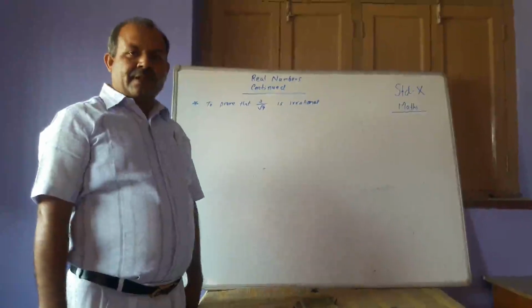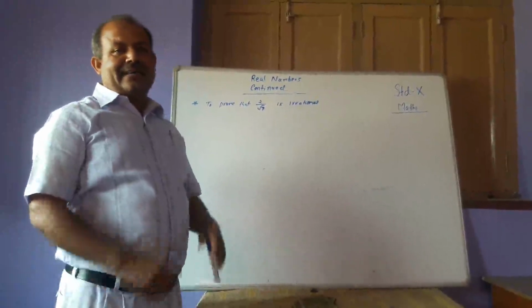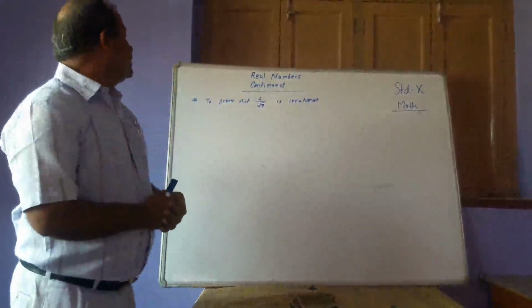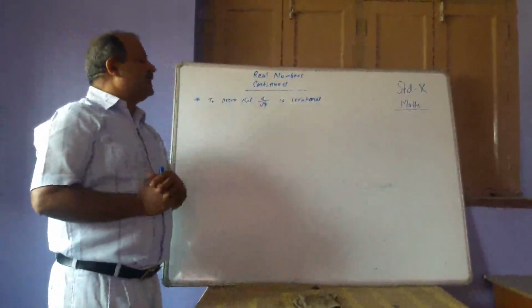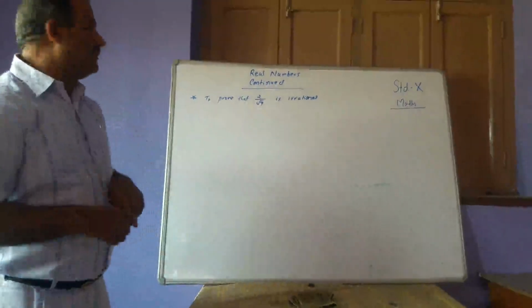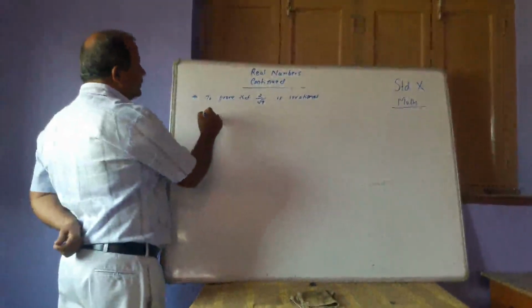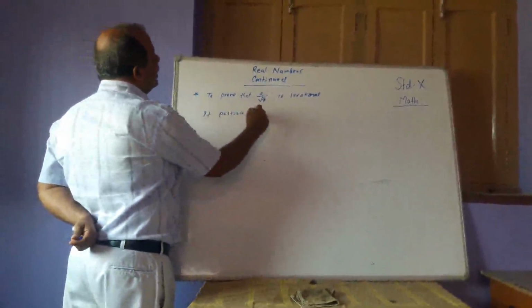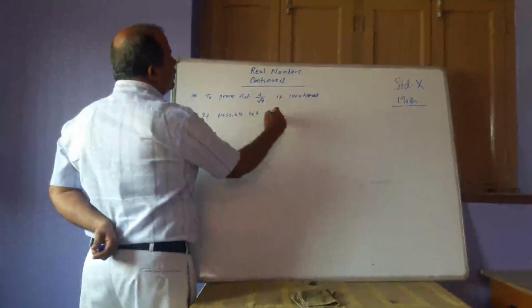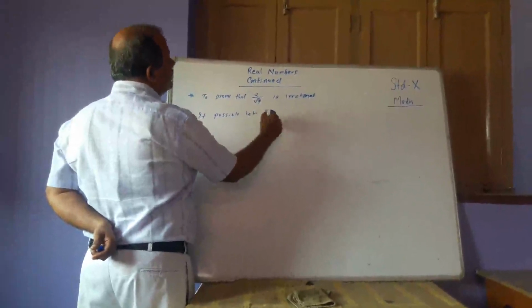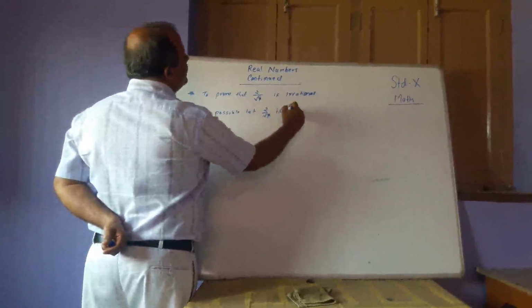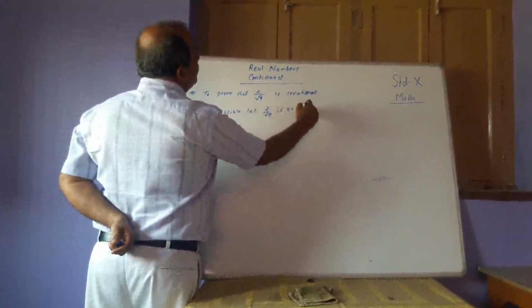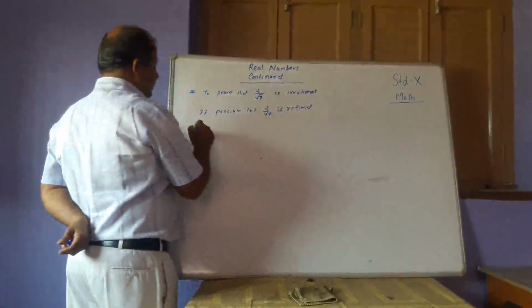Okay. Now we consider another problem, to prove 2 by root 7 is irrational. In the same way, we suppose, if possible, let 2 by root 7 be rational.